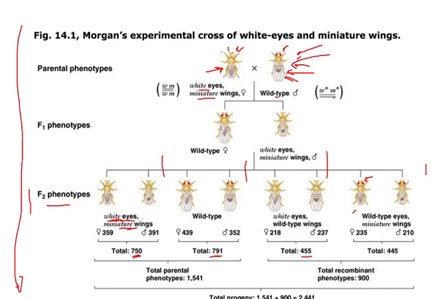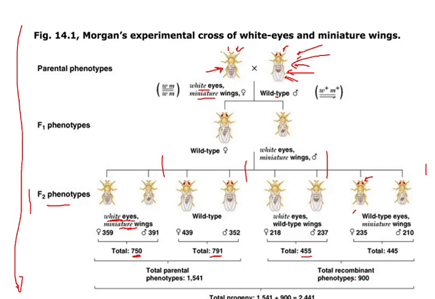So total, if you add this 750 and 791, total parental phenotype becomes 1541 parental combinations, and if you add this and this, it becomes 900 total recombination or non-parental combination.